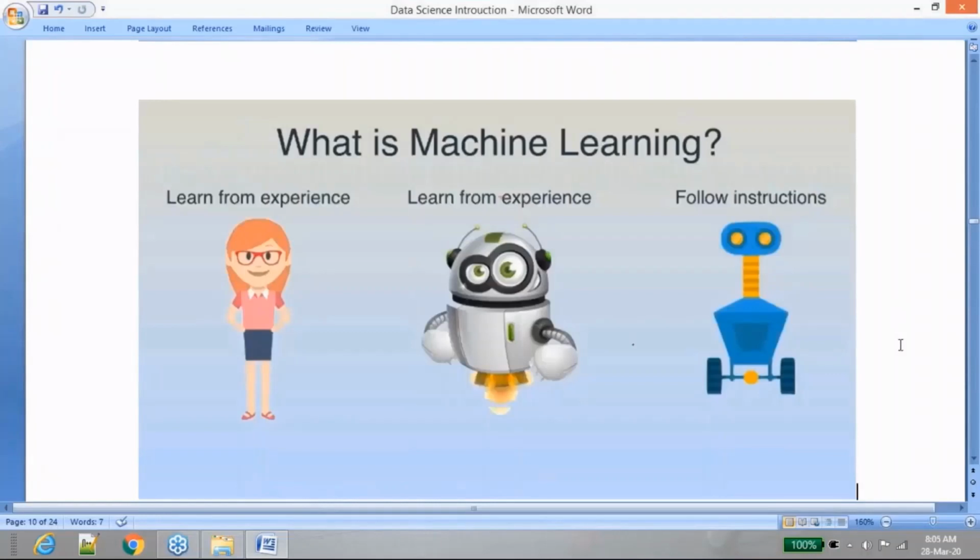Yes, we all know that a lot of machines are available, but what is this thing called machine learning? Let's try to understand with a very basic example. We humans learn everything based on our experiences. How do we know that this is the way we should talk to others? How do we know the way I need to dress when I'm going to office, or if I'm going for a party, how I should dress? Or how do I know the way that I need to drive a vehicle?